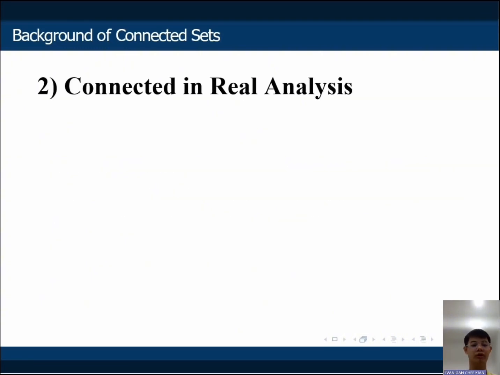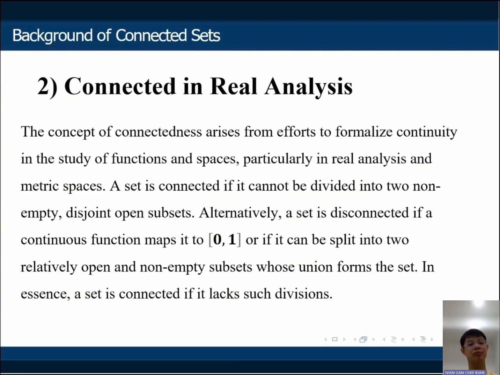So, let's introduce the second one, connectedness in real analysis. The concept of connectedness arises from the effort to formalize continuity in the study of functions and spaces, particularly in real analysis and metric spaces. A set is connected if it cannot be divided into two non-empty, disjoint open subsets. Alternatively, a set is disconnected if there is a continuous function mapping it onto the closed interval from 0 to 1, or if it can be split into two relatively open and non-empty subsets whose union is the set. In essence, a set is connected if it lacks such a division.